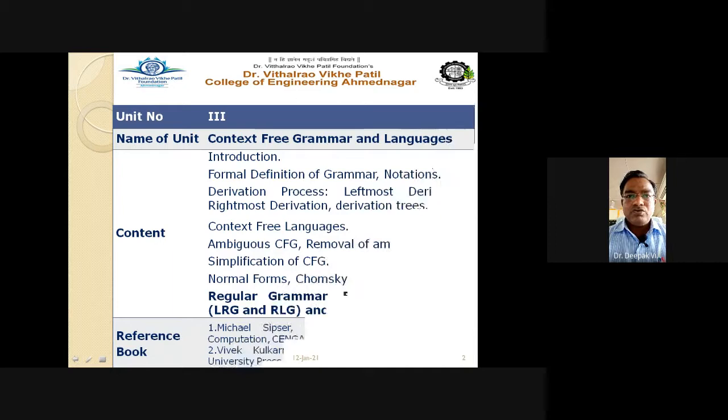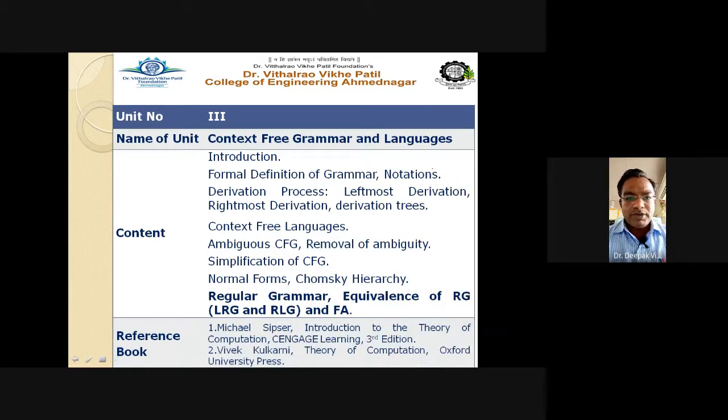Now in today's session, the next point that we are going to discuss is the regular grammar. As you know, regular grammar is nothing but your type 3 grammar. Type 3 grammar means there are restrictions imposed on the left hand side as well as on the right hand side of the production rules. Strict restrictions are there in type 3 grammar, that is your regular grammar. And there are also types of regular grammar: the left linear grammar as well as the right linear grammar. We are also going to discuss how automata and regular grammar are related, how to convert automata into regular grammar, and regular grammar into automata, in today's session.